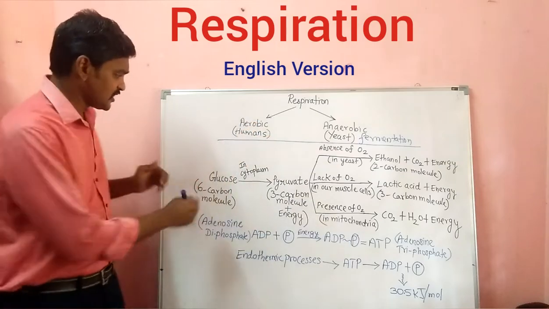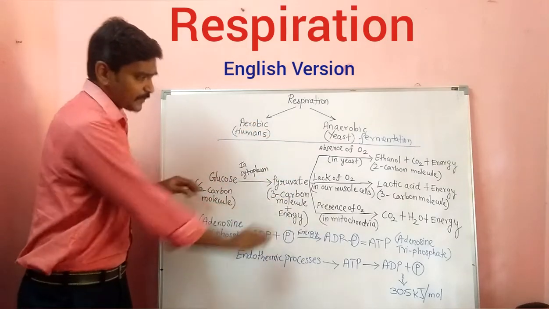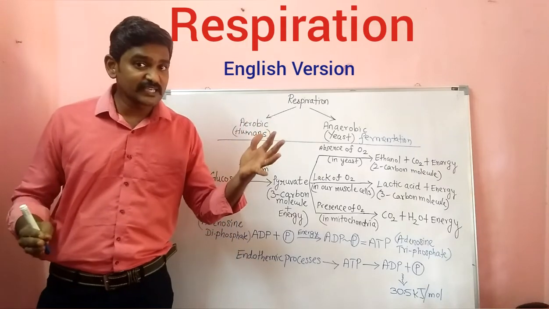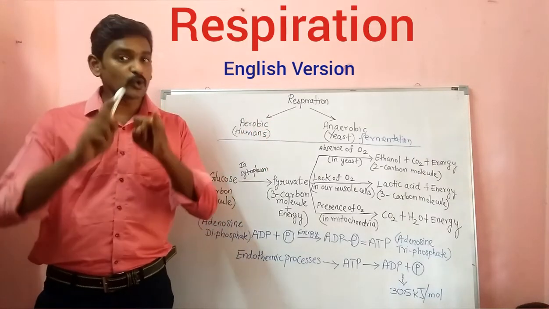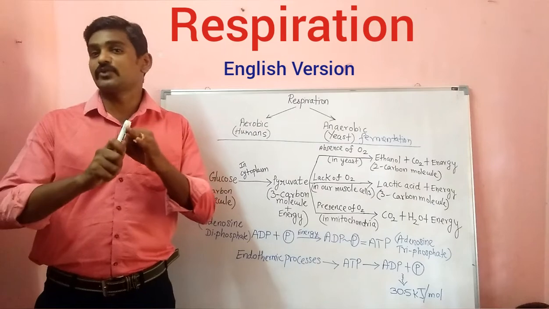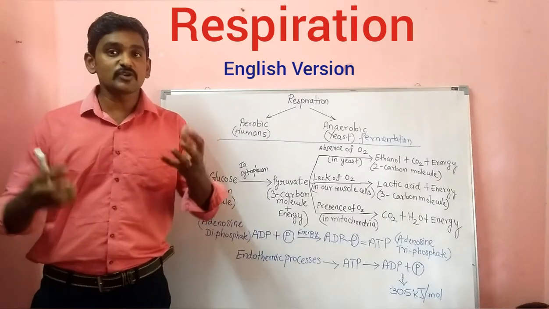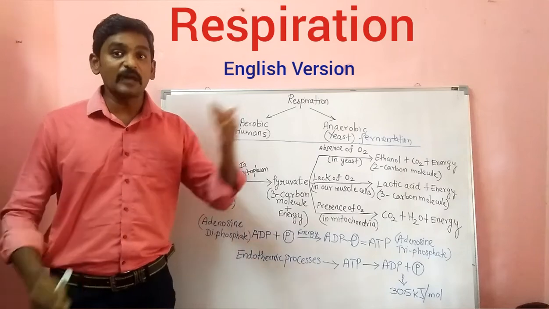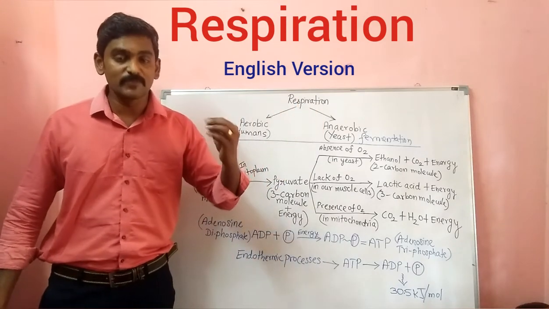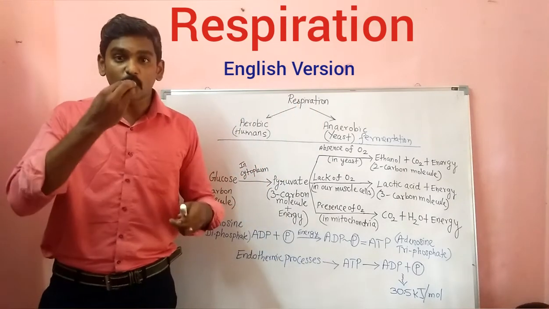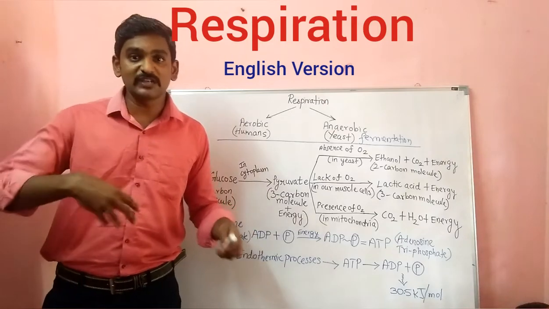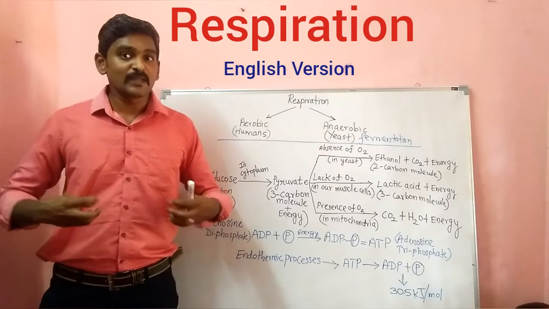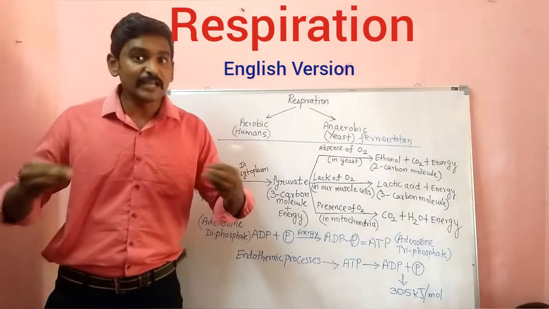Now coming here, you can see three types taking place. In the last session we have seen about nutrition: autotrophic nutrition and heterotrophic nutrition. Humans come under heterotrophic nutrition because we depend on other organisms for food. After taking the food through the oral cavity, esophagus, stomach and small intestine, partial digestion happens in the stomach and then complete digestion takes place in the small intestine.